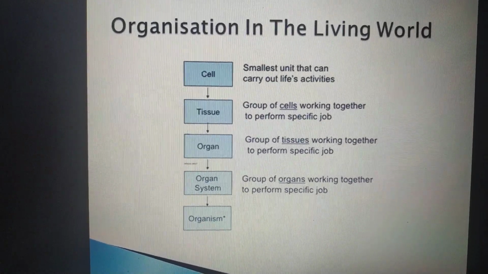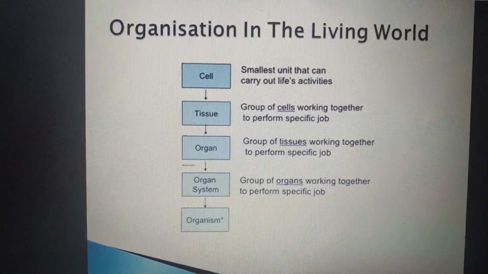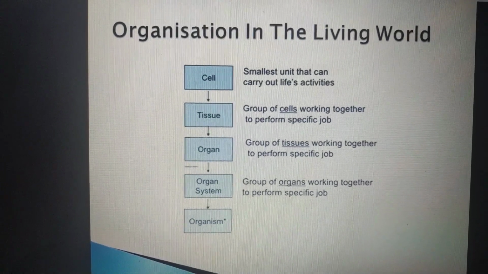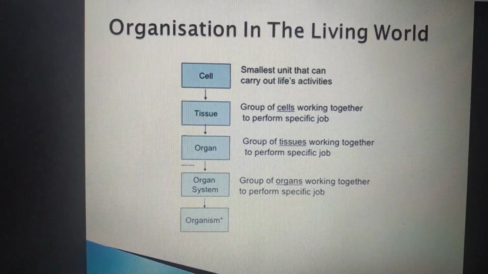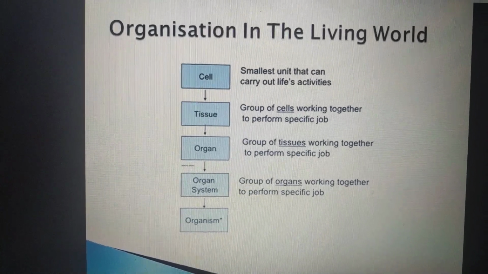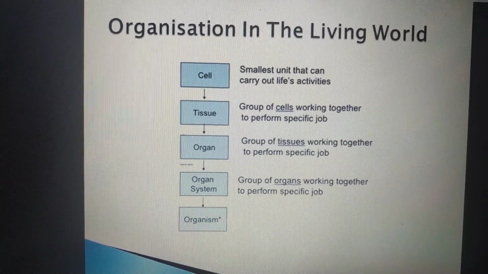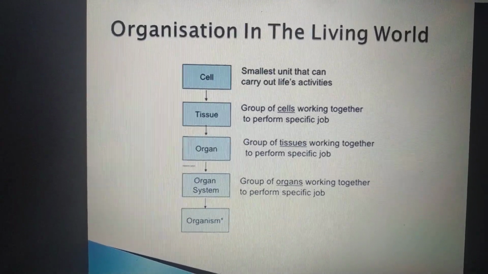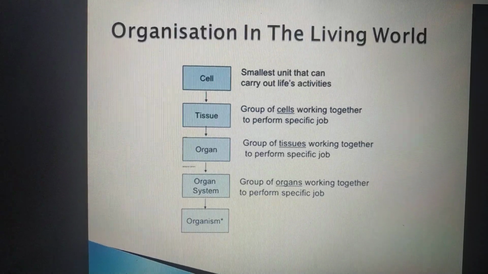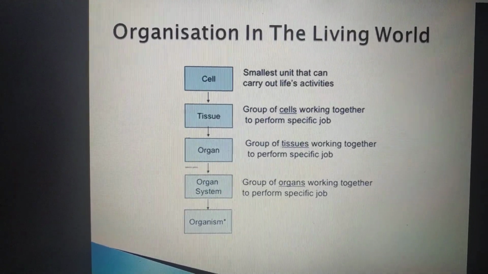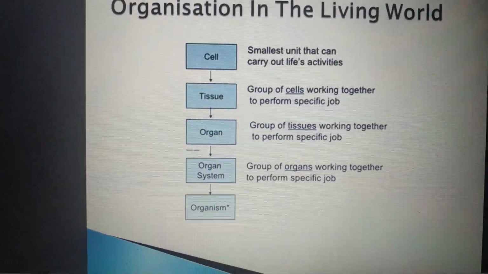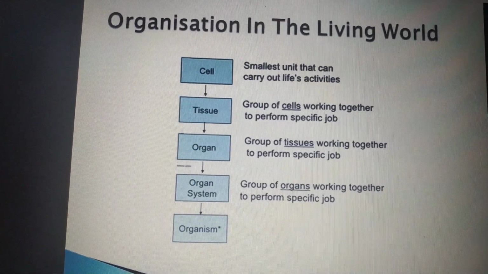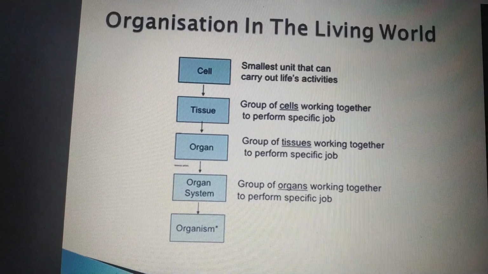You will be surprised to know that in human beings there are 11 organ systems. See, digestive system you have studied, excretory system you have studied, respiratory system, circulatory system, nervous system, etc. The total number of systems present in the human body is 11. Just think about them. Later on I will tell you.